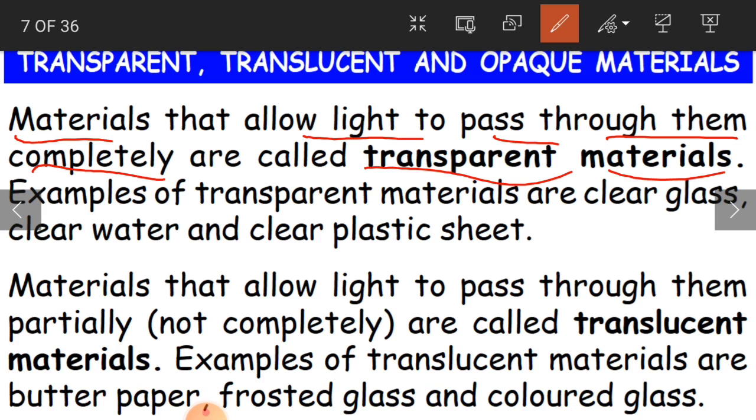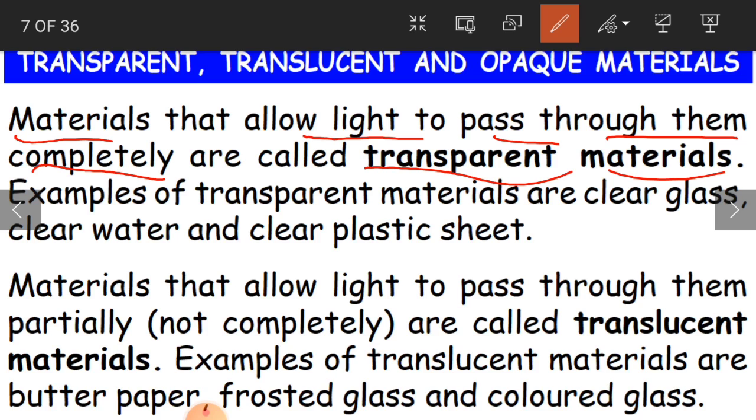Now, for example, children, most of us might have seen fish aquariums. How do they store the fish? Where do they store the fish? In a glass container. Very transparent, clear glass container. In that container, they add water, and in the water, they add the fishes.